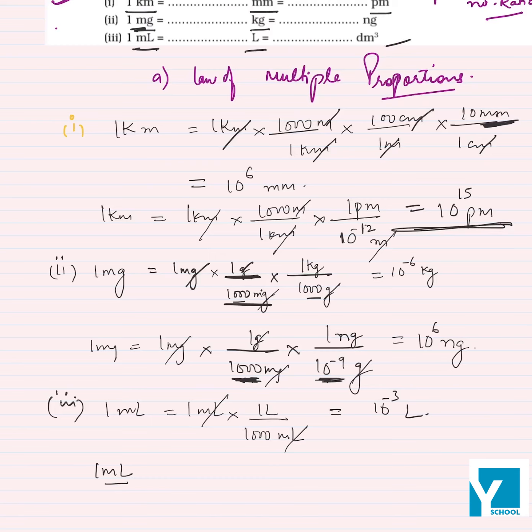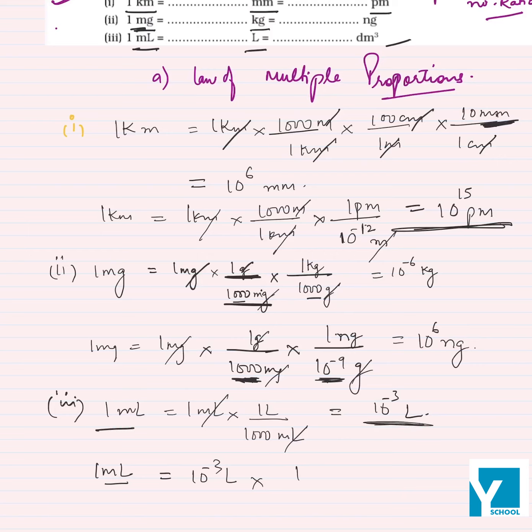Next, 1 ml, again we have to convert it into decimeter cube or cubic decimeter. So 1 ml is 10 raised to power minus 3 liters, which we have already found, right?